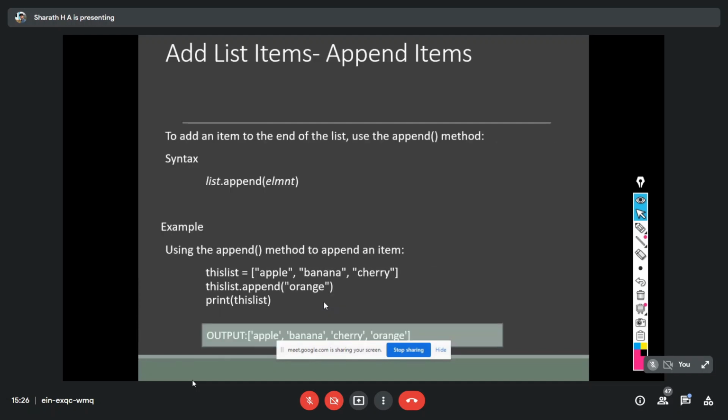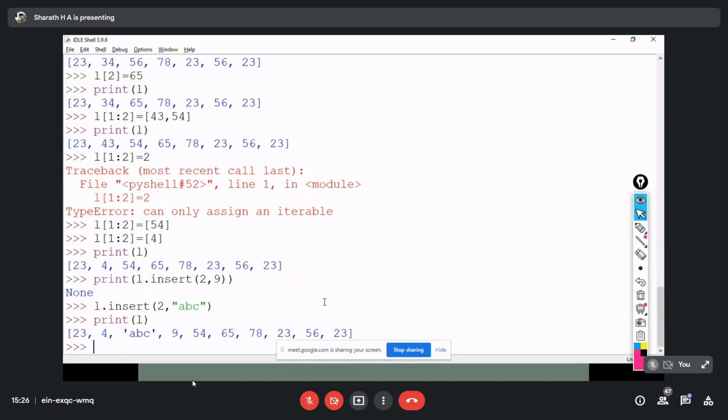Whereas append always adds the value at the end of the list. By using insert, I can insert a value anywhere in my list, whereas append always adds the value at the end of the list. Now I'll take a new list: 23, 45, and between them I'll use ABC, because a list is heterogeneous and I can use any sort of values. Then 0.5.